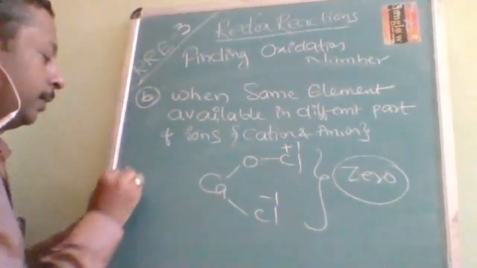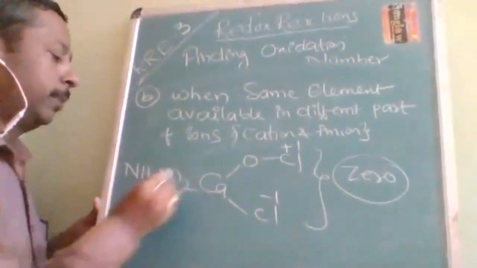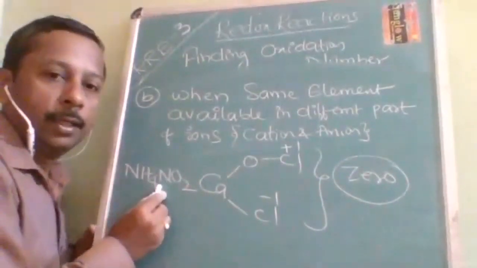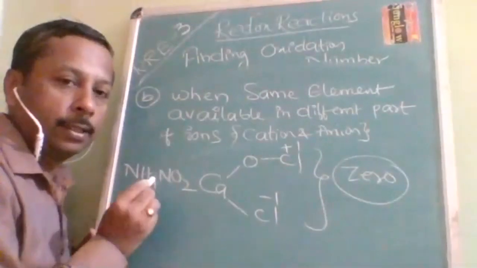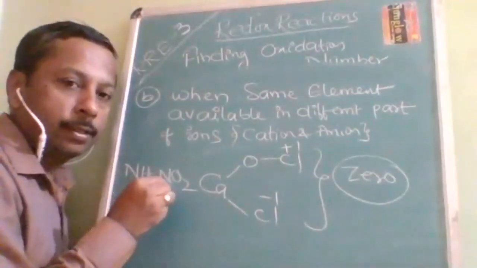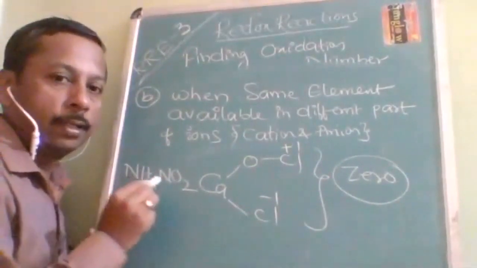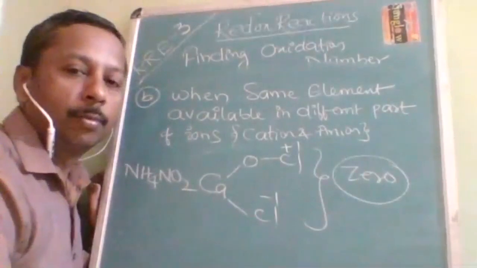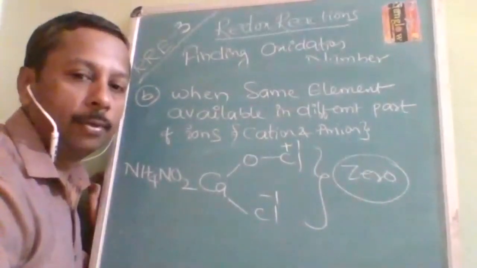Next, suppose you get this type of question: NH4NO2, same way. Here you will get -3 and +3. Here also, how much are you going to get? 0. But the answer is not 0. The answer is this will be -3, this will be +3. Like that, the oxidation number changes when the atoms are located at different parts of the molecule.